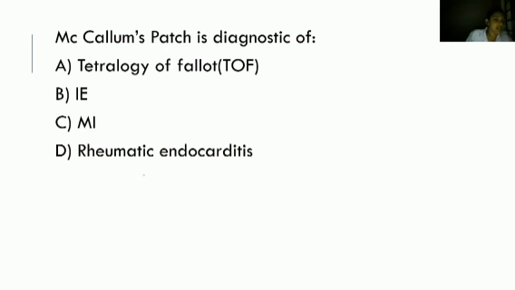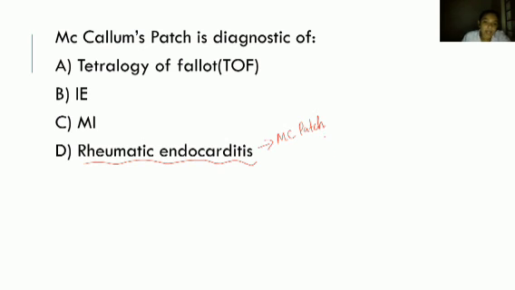The correct answer is rheumatic endocarditis. Rheumatic means the autoimmune disorder. Due to rheumatic fever, inflammation of the endocardium, that is endocarditis, happens, and that leads to McCallum's patch.